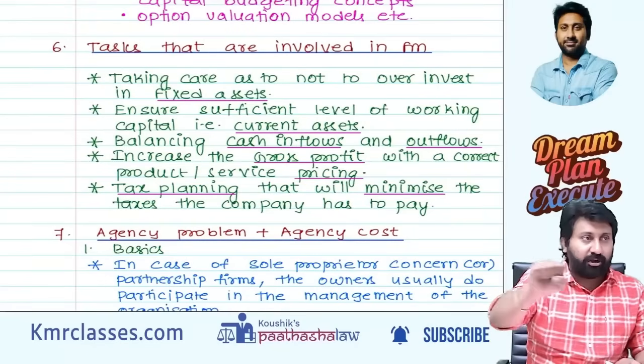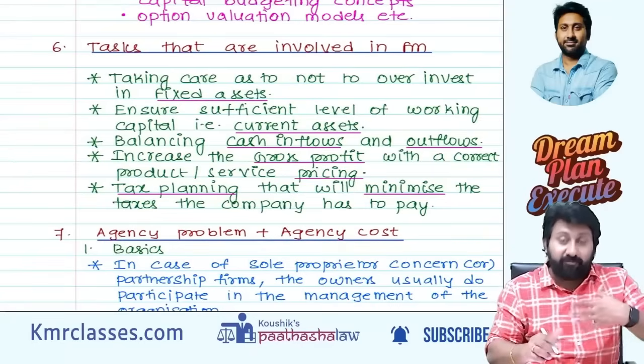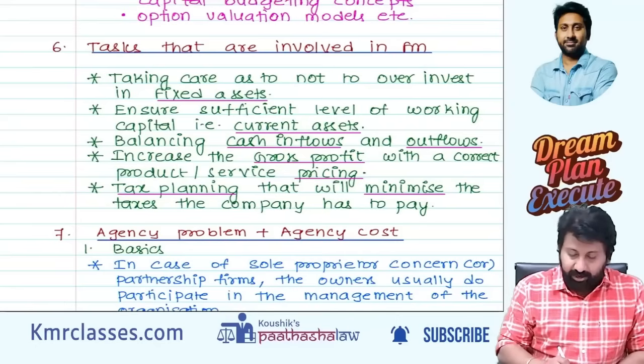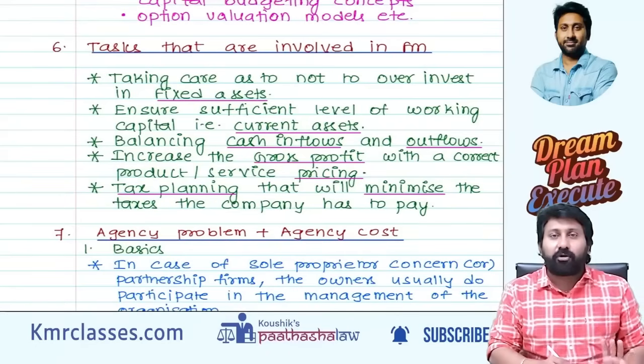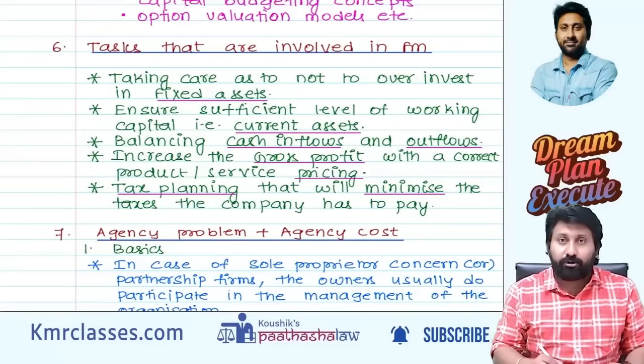Sugarcane will go into the sugarcane machine. What will come out? Sugarcane juice. I will sell that. What will come? Inflow. So cash inflows and cash outflows. Next, sir, cash inflow and cash outflow came. At the end, what will be there? Gross profit, with correct pricing you need to do.